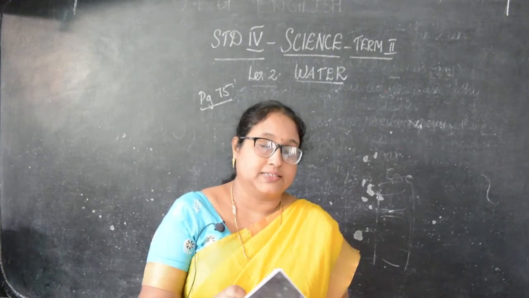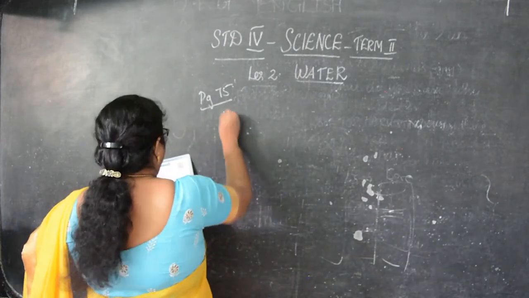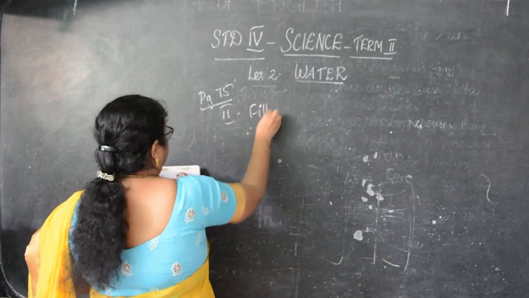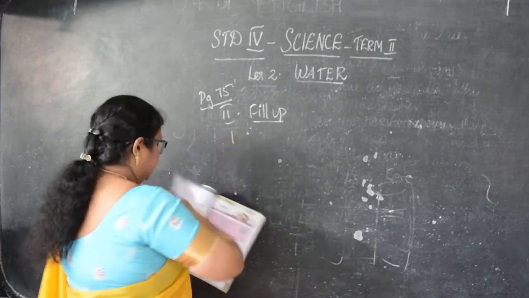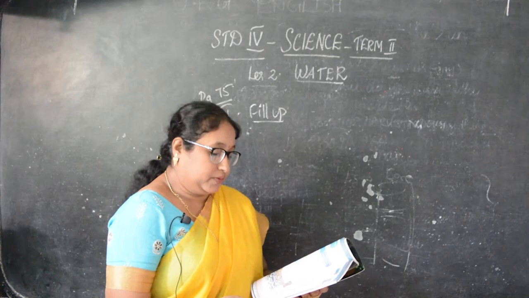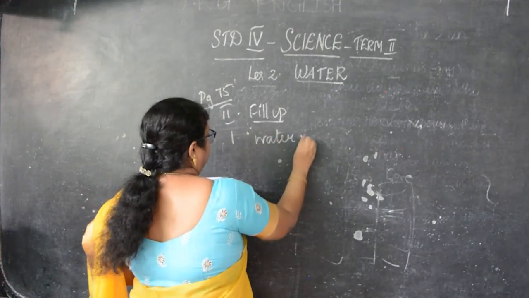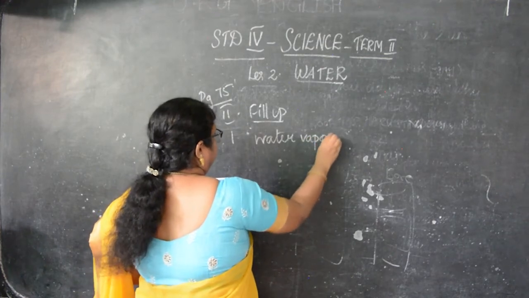Take down this, children. Next I will not give this. Then Roman number 2, fill up. First one, water is converted into dash when it is heated. Options are given. So first one is water vapor. Mark it in your book, children.